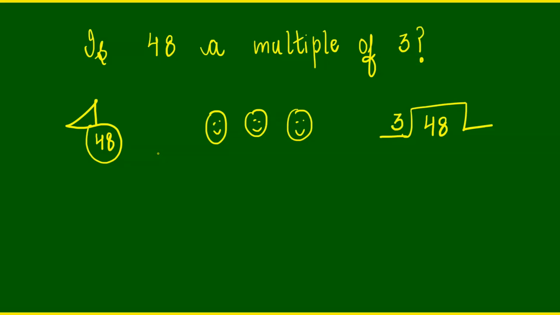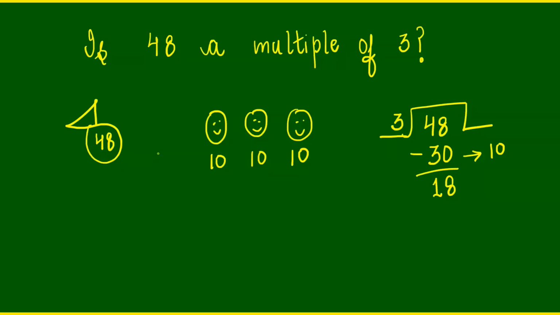Let's see. We can first take away how many candies? Can I take away 30? When we are taking away 30, that means you are deciding that you will give 10 to each of them. Each of them is getting 10. And how many candies are left with us? Yes, you are right. 18 are left with us.